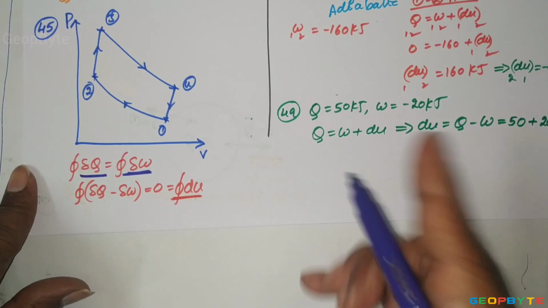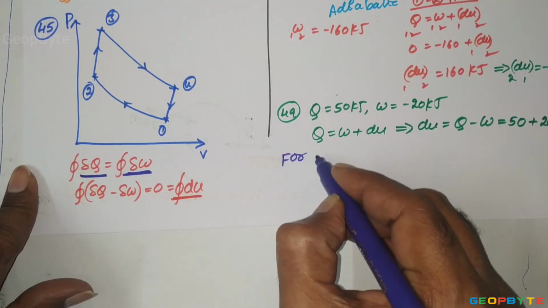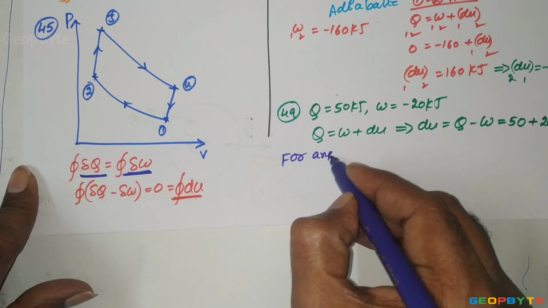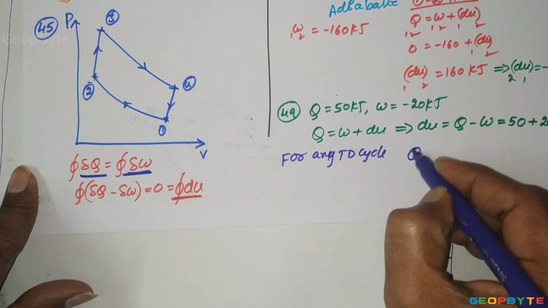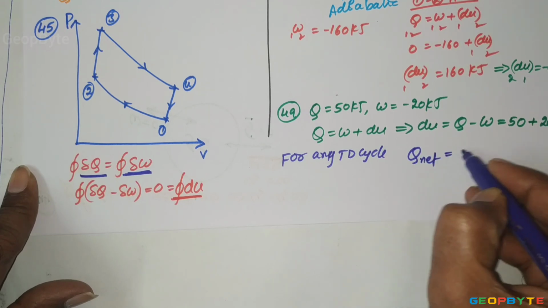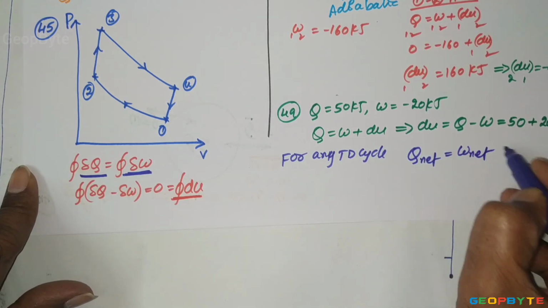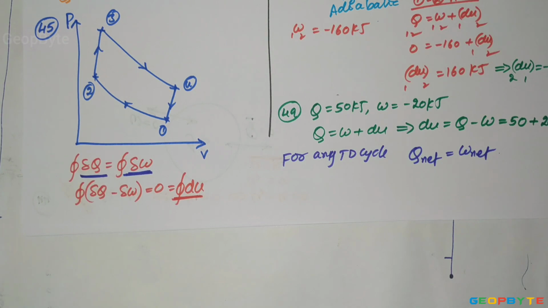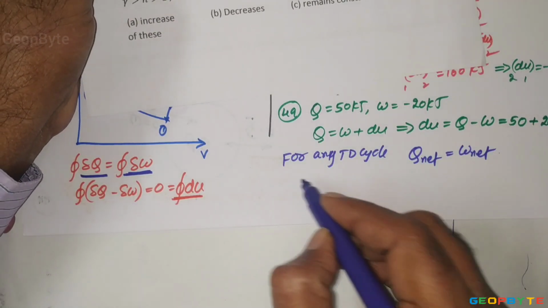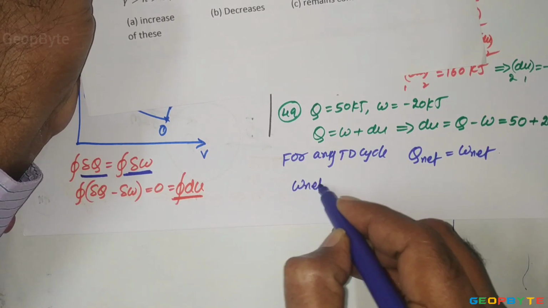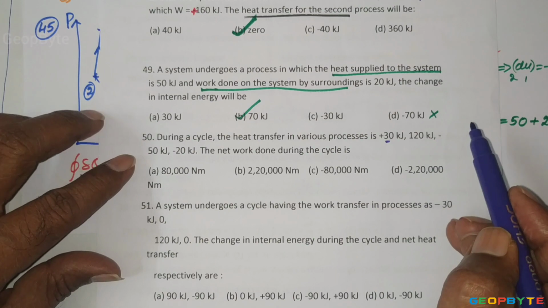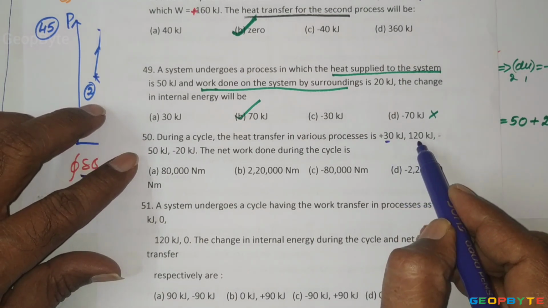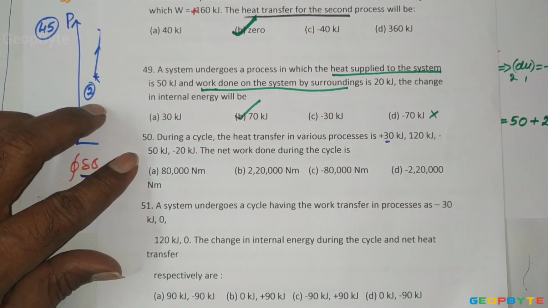That means for any thermodynamic cycle, net heat transfer is equal to net work transfer. The heat transfers are given, therefore net work transfer equals the sum of the heat transfers: 30 plus 120 plus 50 minus 20.